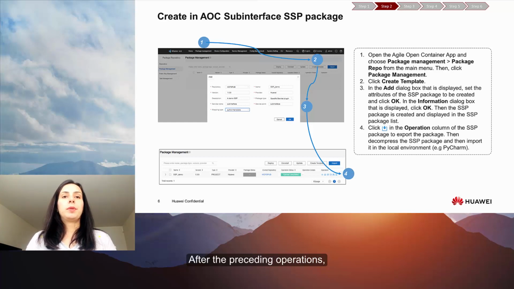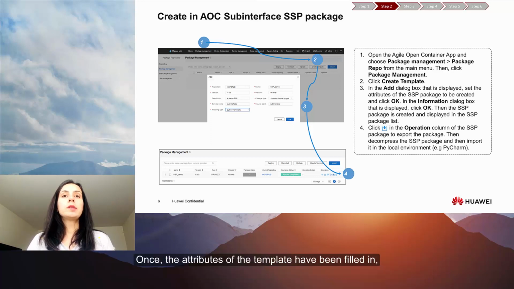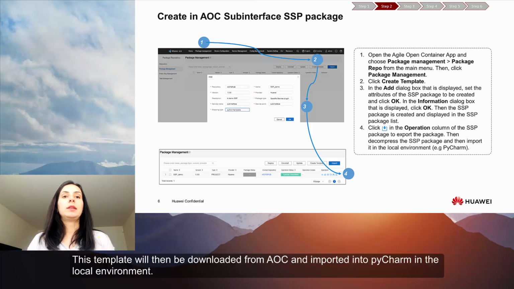After the preceding operations, we need to create a template sub-interface SSP package in AOC through the package management section. Once the attributes of the templates have been filled in, the template will be displayed in the list. This template will then be downloaded from AOC and imported in PyCharm in the local environment.